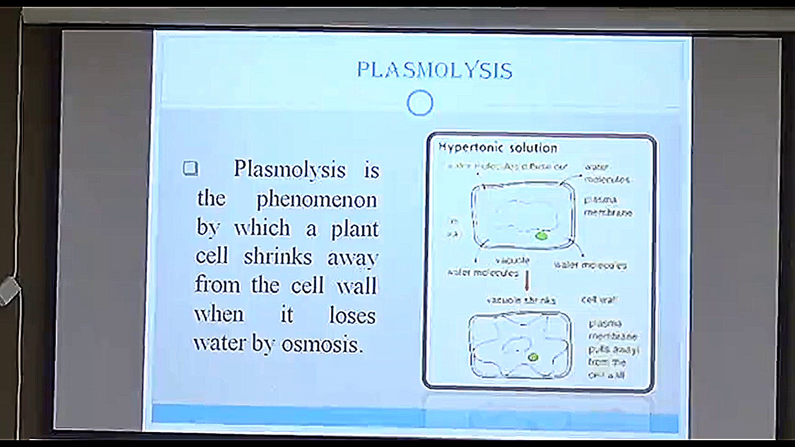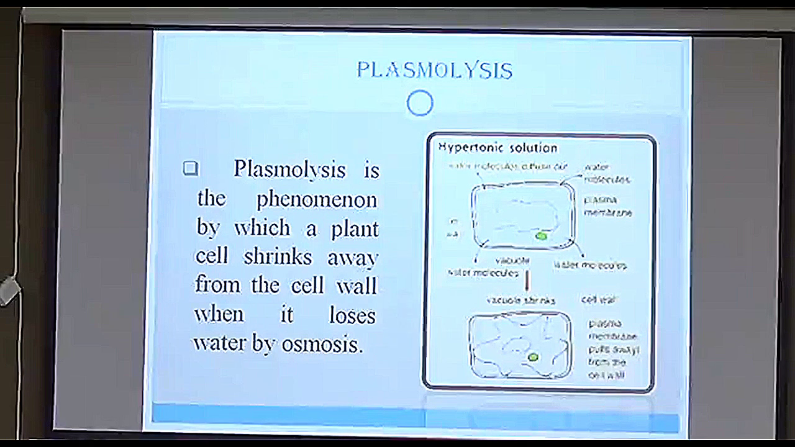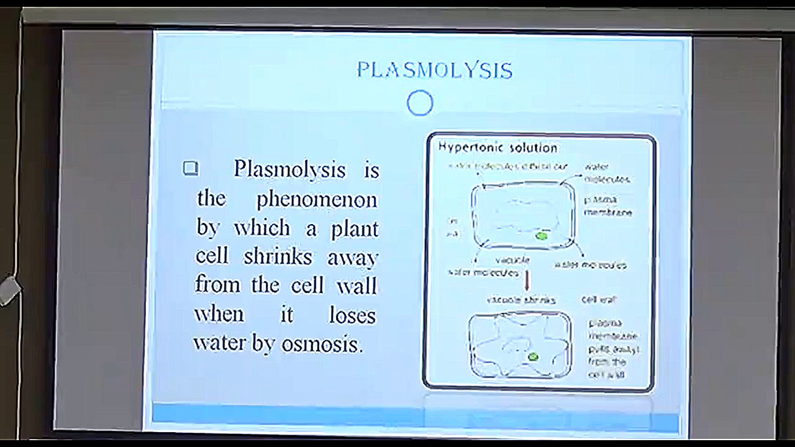You can see in this picture, in the first picture there are water molecules, and the plasma membrane and cell wall, right? Two layers are there. The outside layer is the cell wall, and the layer next to it is the plasma membrane. Ultimately, when there is shrinkage, the vacuole will shrink and that's why the membrane will also shrink.